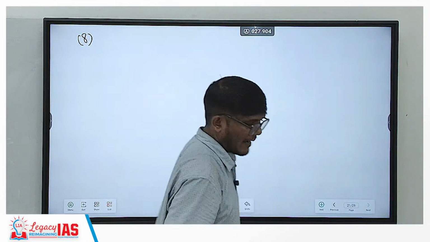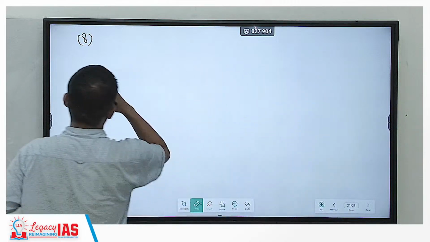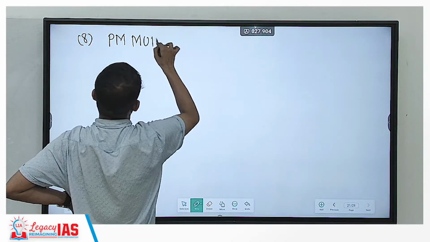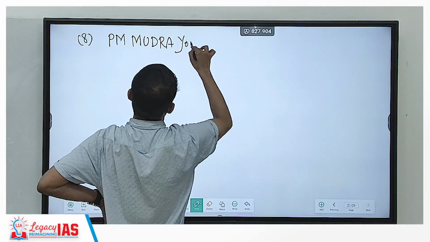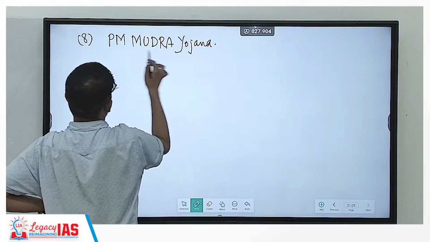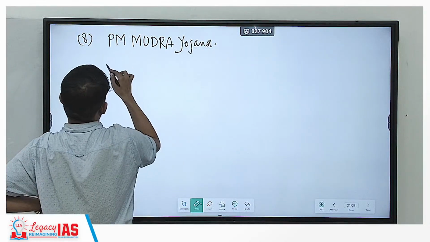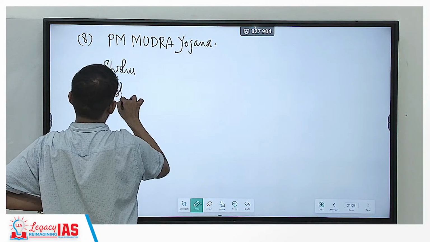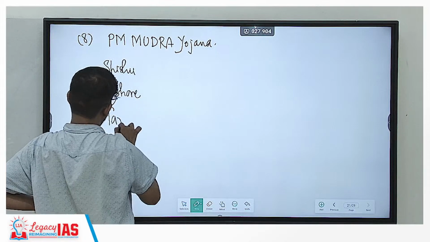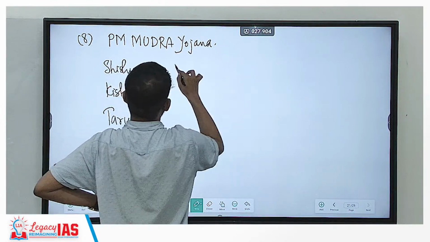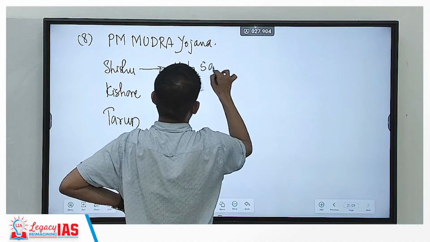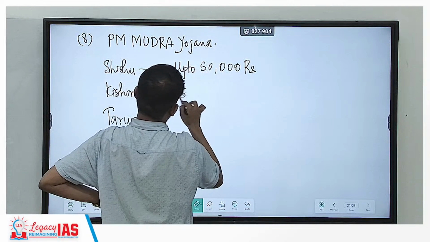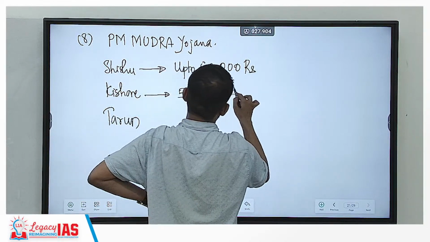Now in that case, what happens is, the present allocation was divided among Shishu, Kishore and Tarun. So Shishu loans were up to 50,000 rupees. Kishore loans were 50,000 to 5 lakhs.